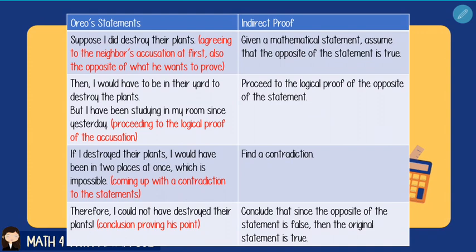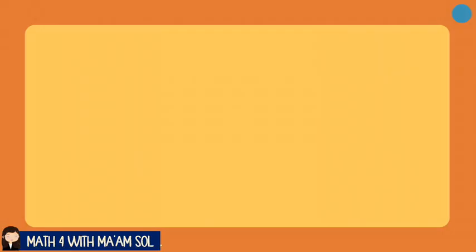And lastly, Ario said, therefore, because there's a contradiction, I could not have destroyed their plants. There's a contradiction to the opposite of the statement that he was trying to prove. So, because the opposite was false, therefore the original mathematical statement is proven to be true. So that's tantamount to our last step in our indirect proof. Here, we conclude that since the opposite of the statement is false because of the contradiction that we found, then the original statement, the one that we actually want to prove, is true. To further illustrate that point, let us have an example.